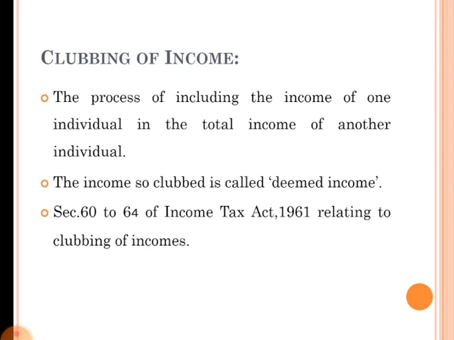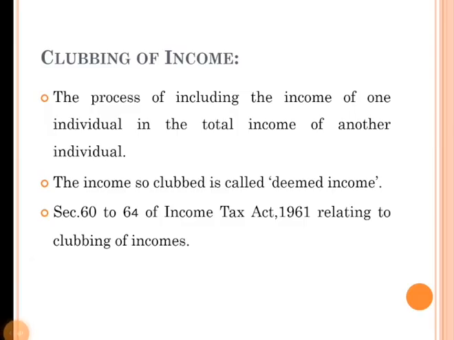Clubbing of income means the process of including the income of one individual in the total income of another individual. That is clubbing of income of two individuals. The income so clubbed is called deemed income. Sections 60-64 of the Income Tax Act of 1961 relate to clubbing of income.